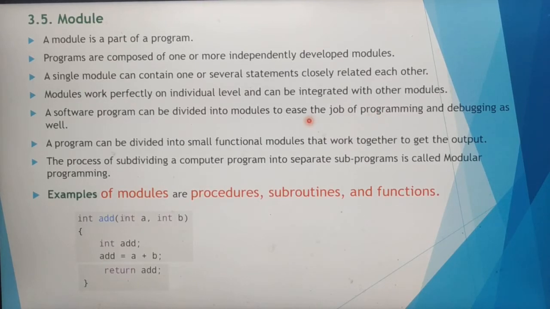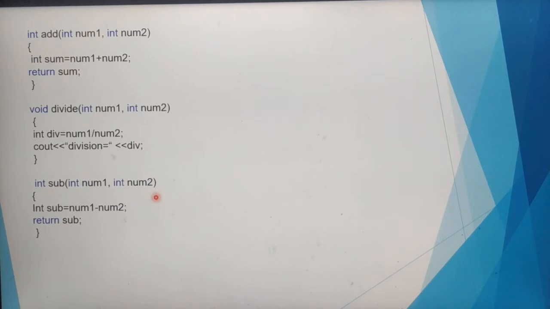Next point, a program can be divided into small functional modules that work together to get the output. First, they divide the software program into submodules. Then they develop each module independently and integrate all the modules, and they work together to get the output.